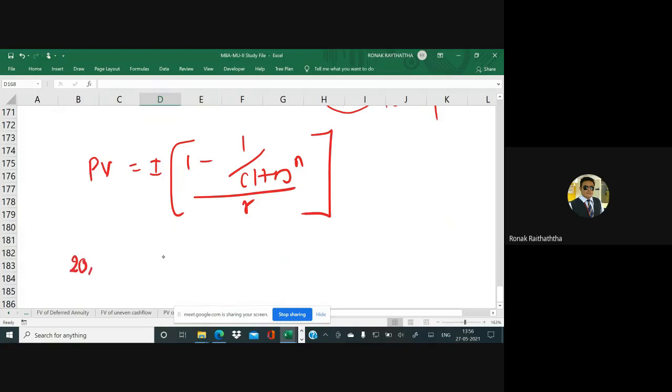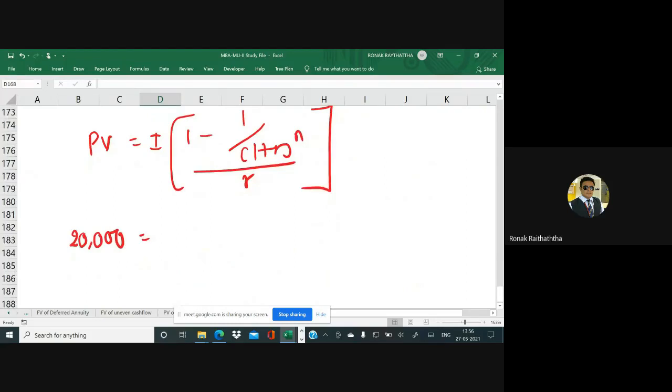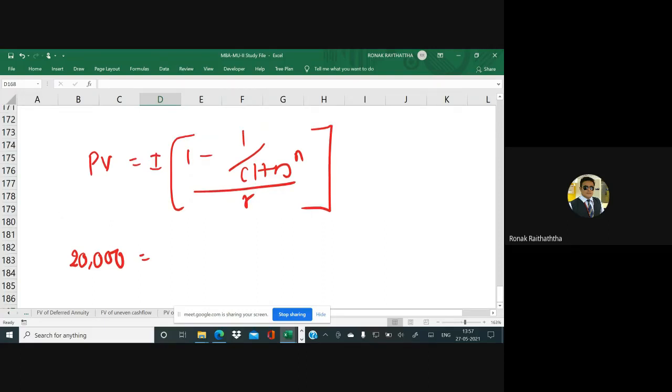PV we have got is 20,000. And then she will withdraw 1800. So 1800 is the amount of withdrawal from the investment. So this sum can be interpreted from the loan aspect too, and this calculation can be done from the investment aspect too. Say you are investing first, then you will be withdrawing it. And when you take the loan first, then you will be making the payment of installments, right? So the installment in this case is the receipt to us, because 20,000 was earlier the cash outflow. So receipt would be how much, sir? 1800.